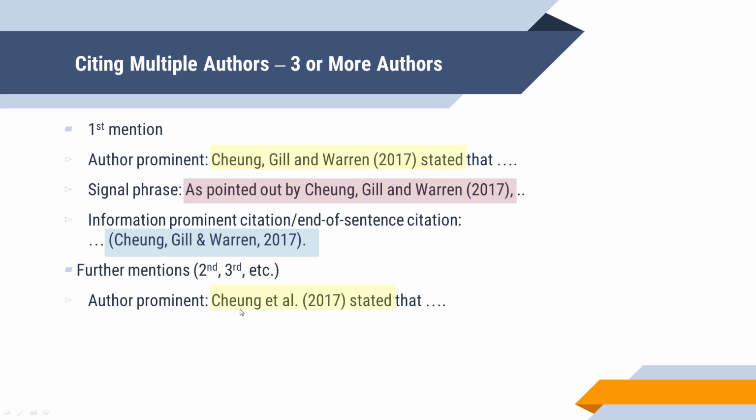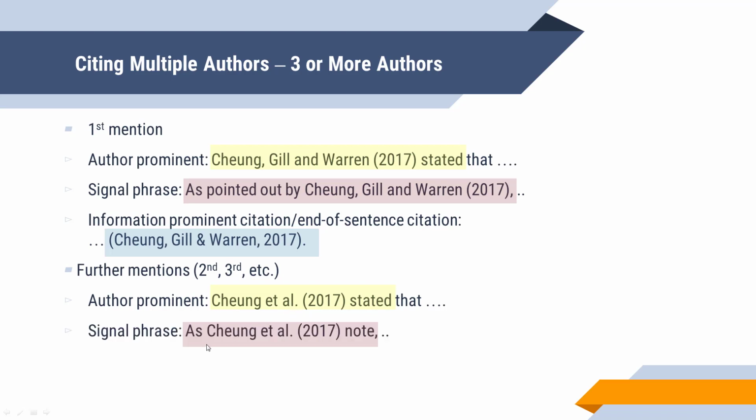So again, when you mention it the second or third time, you don't need to write all the authors. You put et al. to stand for and others. And note that after the L, you have to put that full stop there because it's an abbreviation.